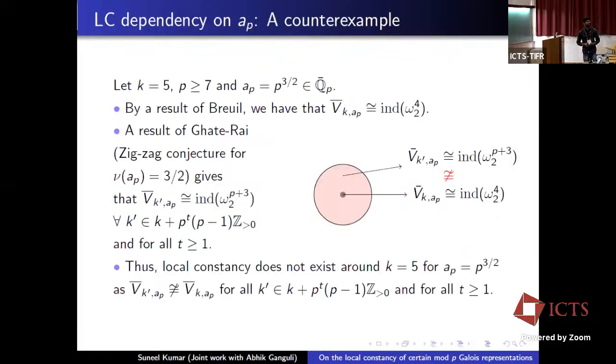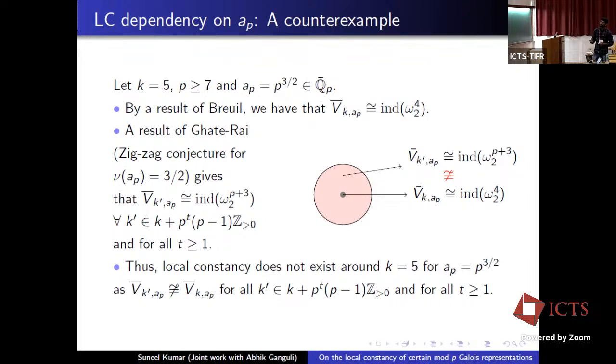Now let me discuss a counterexample of local constancy. We take k equals 5, p greater than 7, and a_p equals p^{3/2}. We note that the valuation of a_p is 3/2. And so we are in the situation k equals 2ν(a_p) plus 2, basically in the territory of the zigzag conjecture. And we consider here this disk in the weight space of radius p to the power minus t with center k.